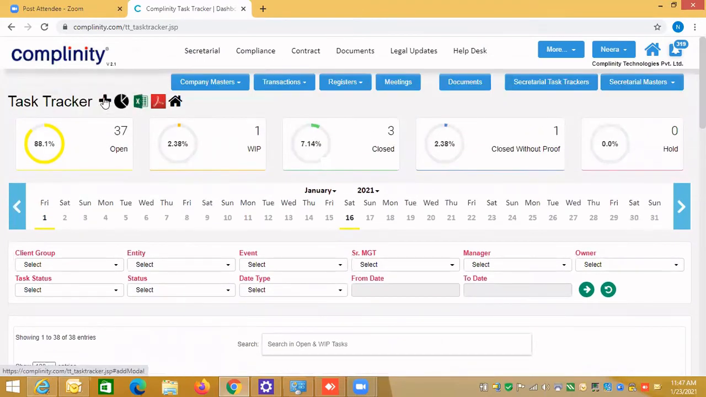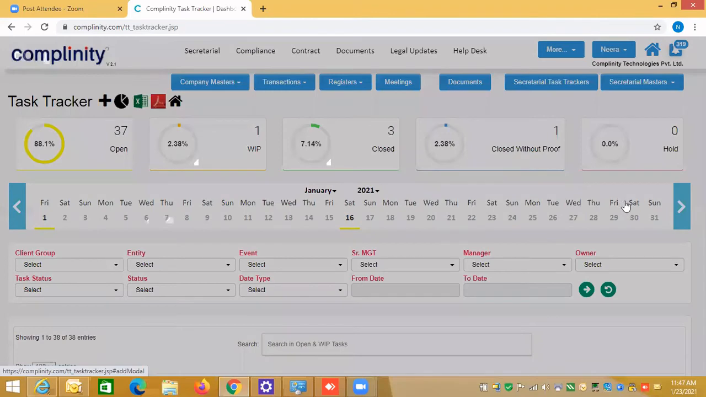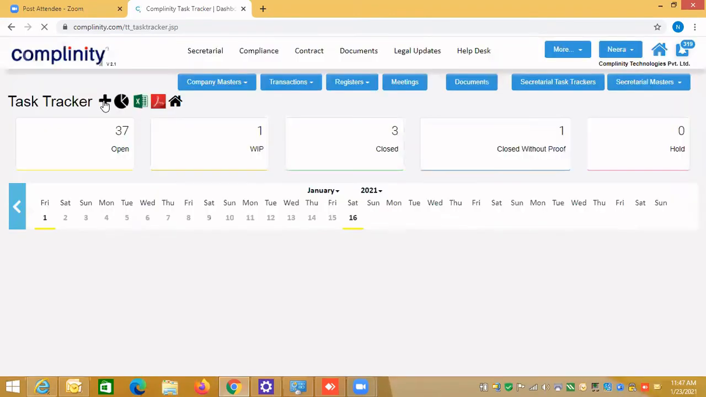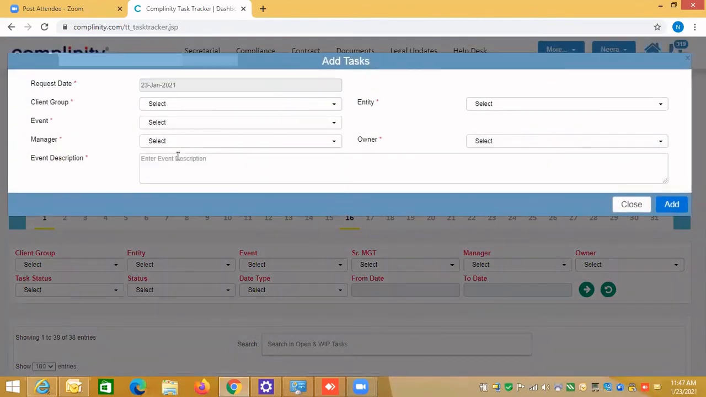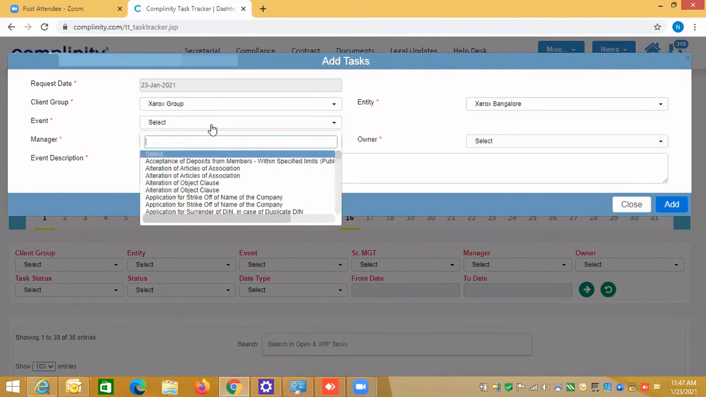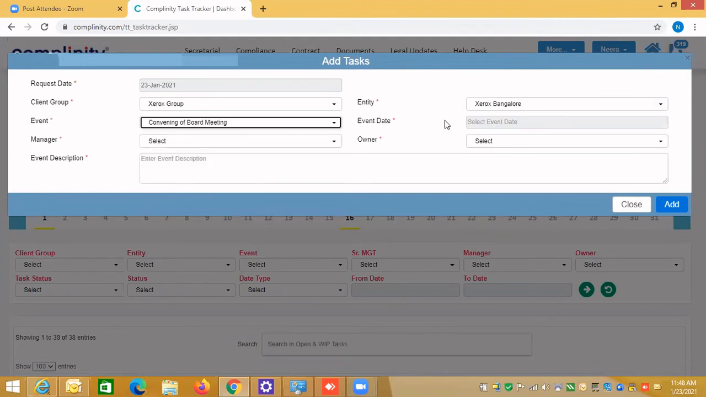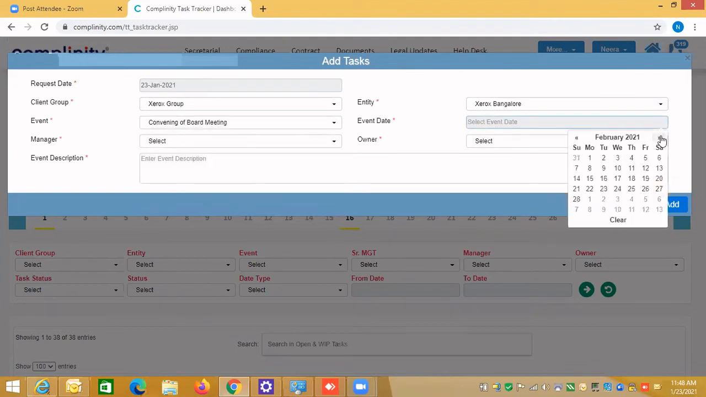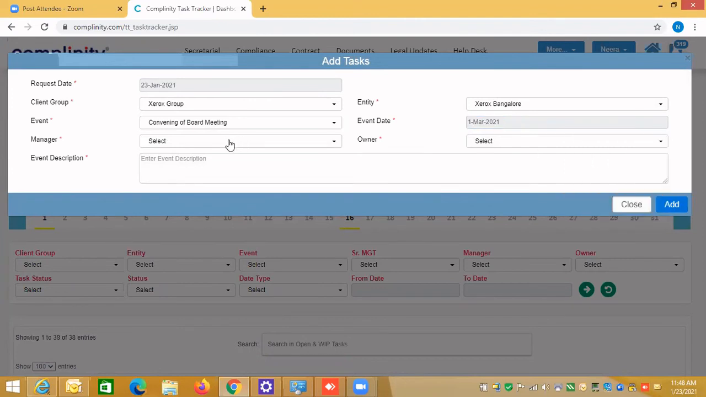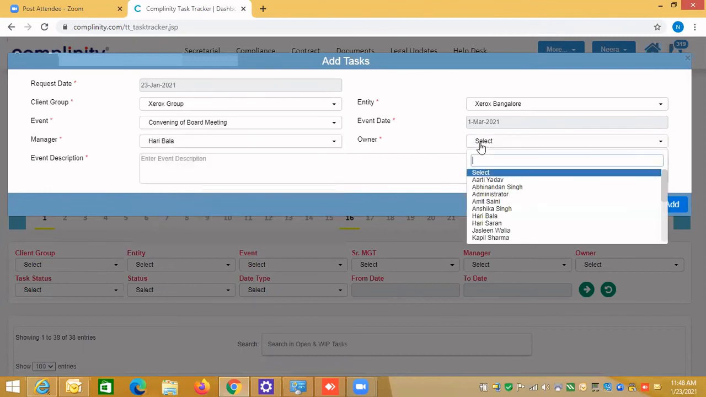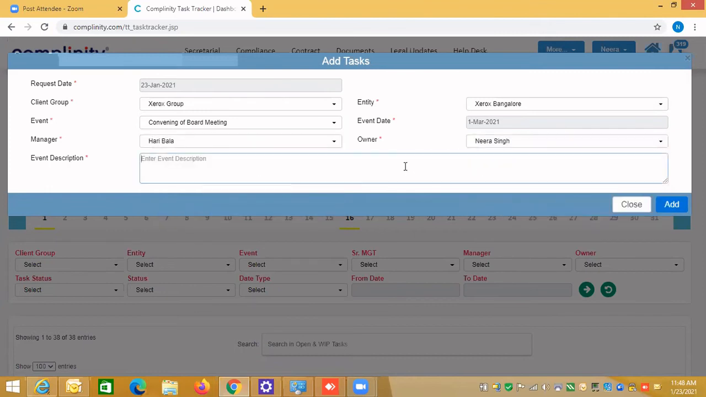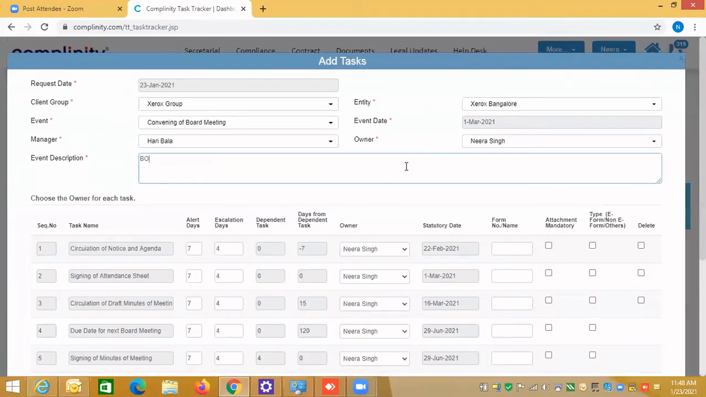So let's create one event. Again, remember I'm clicking on the plus icon. I say request date is 23rd. Client group is Xerox group and entity is Xerox Bangalore. Event, if I say board meeting, suppose I want to show you all the steps which you need to perform, and we say the board meeting has to be performed on the 1st of March. I'm selecting the manager here, and the owner is say Neera, and this is a board meeting. Whatever text you want to add here, board meeting.